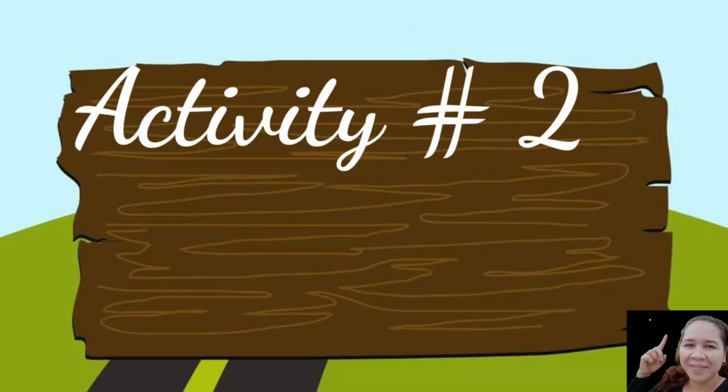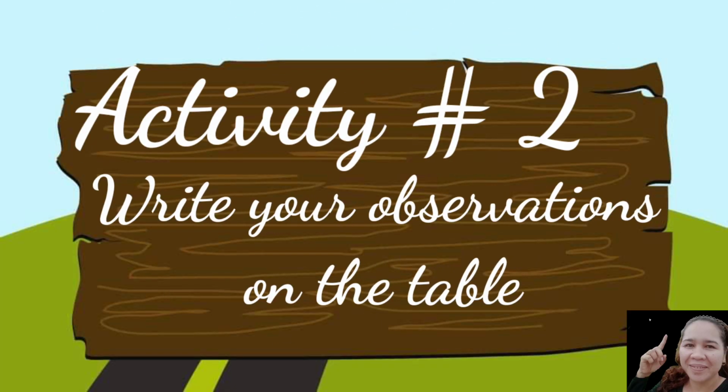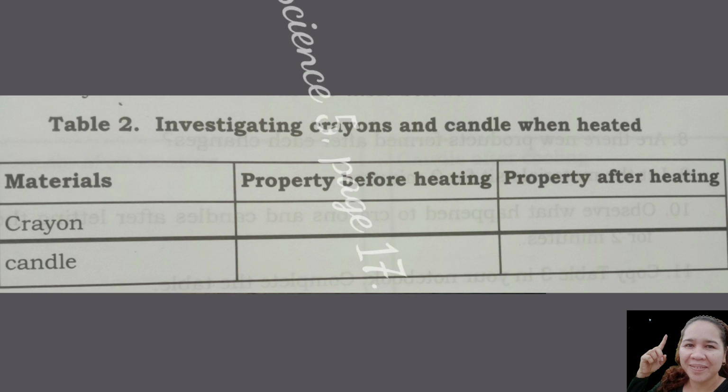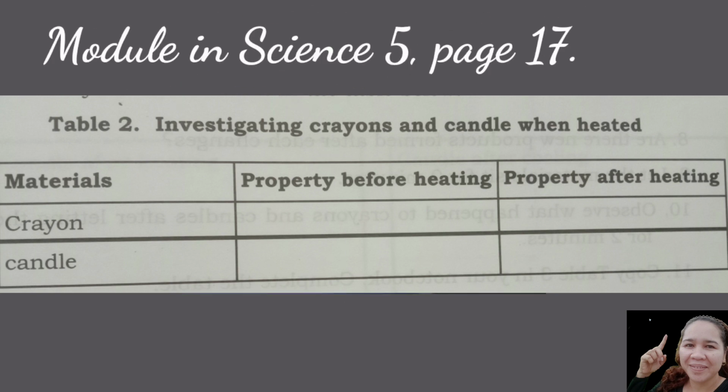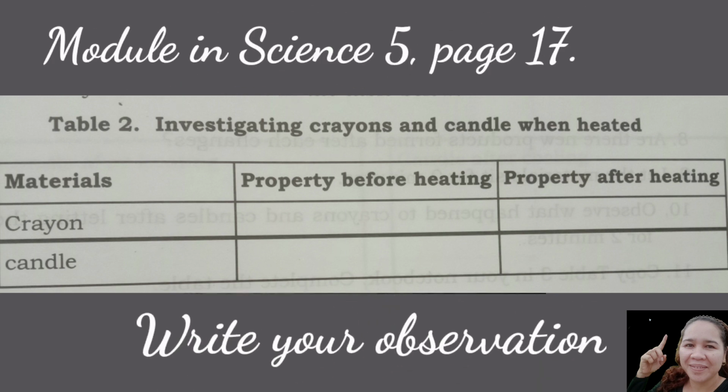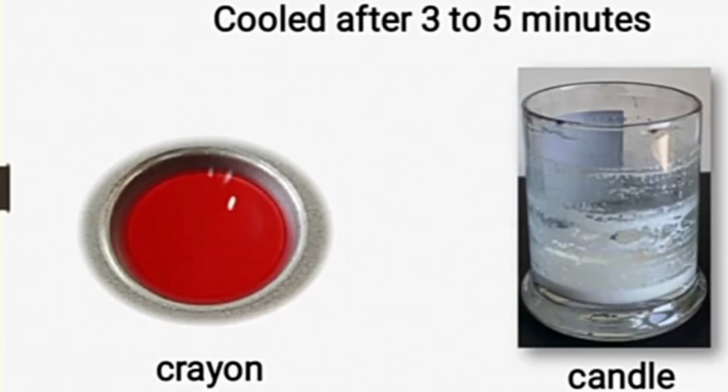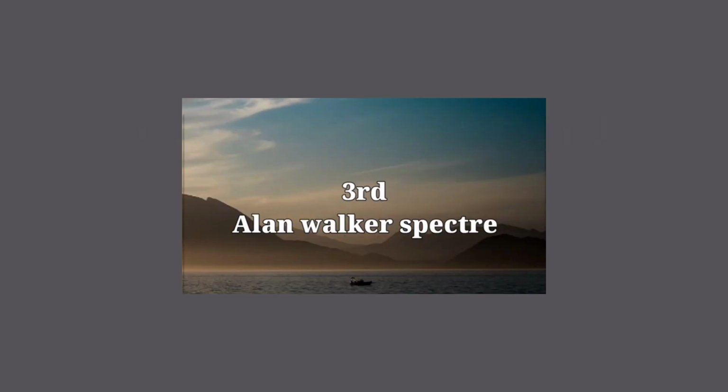For your activity number 2, you are going to write your observations on the table. Table 2, investigating crayons and candles when heated. You can find that table in your module in Science 5, page 17. For your learning task number 3, you're going to cool down after 3 to 5 minutes. Try to observe what happened to the crayon and candle after cooling down.